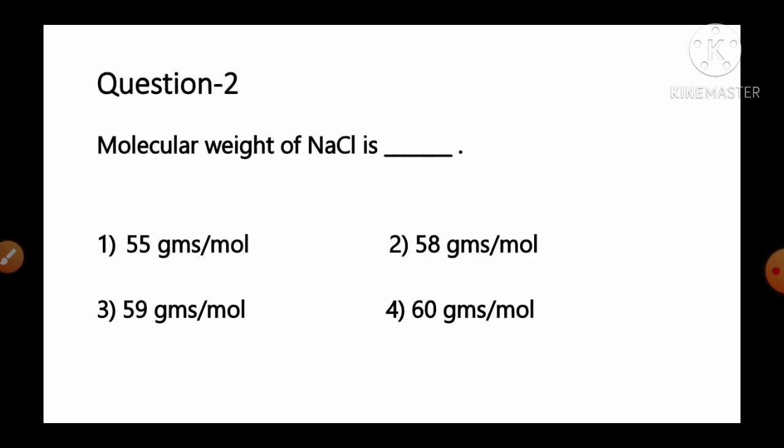Move to the next question number 2. Molecular weight of NaCl is dash, and the options are: number 1 55 grams per mole, number 2 58 grams per mole, number 3 59 grams per mole, number 4 60 grams per mole.